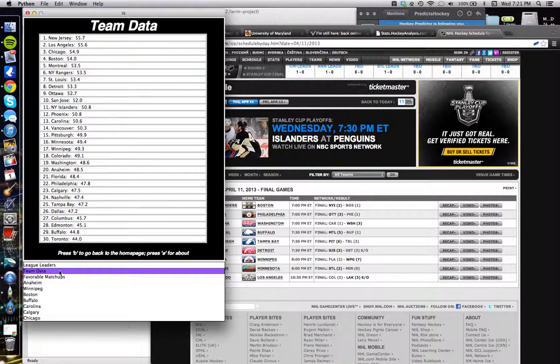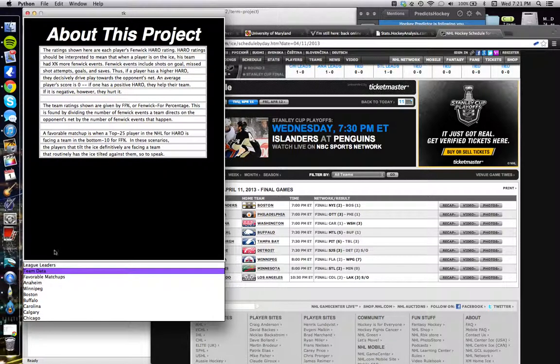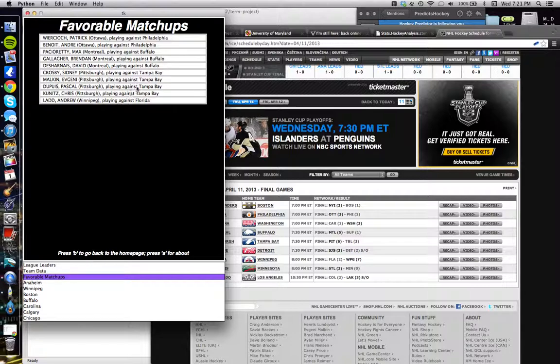To start off, you can click a team, or like this is the team data right here, which will display all teams and their statistics, and there's an about page which goes into detail of how it does the calculations. In the interface, there's also a page that just shows its predictions for the day, and it'll tell you the player's name and who they're playing against.